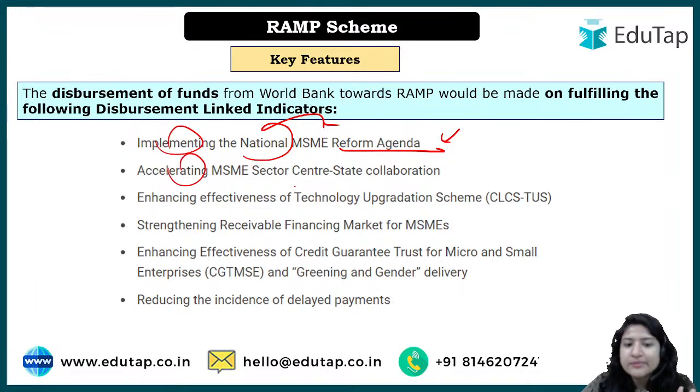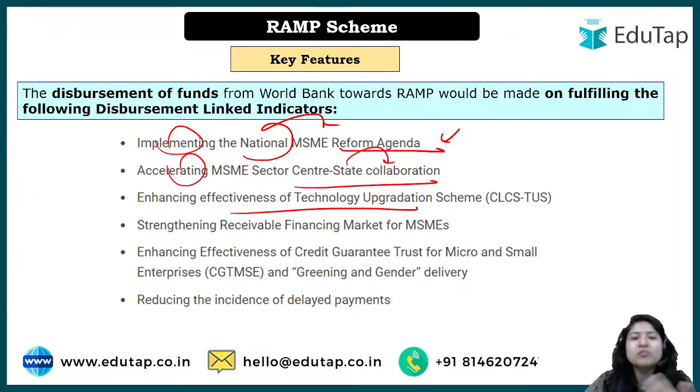Accelerating the MSME center-state collaboration. If there is more collaboration, more partnership, then the result will be smoother, right? So we have to focus on that. We have to focus on the effectiveness of technology upgradation. More technology leads to better production, better competitiveness, better products, right?